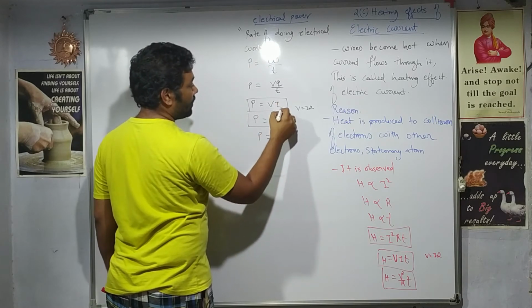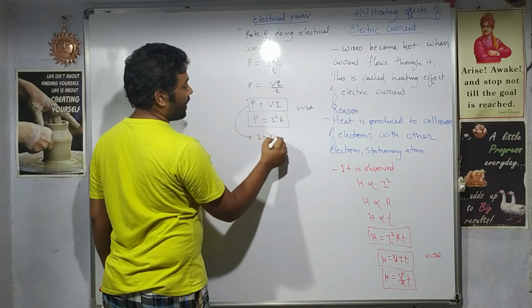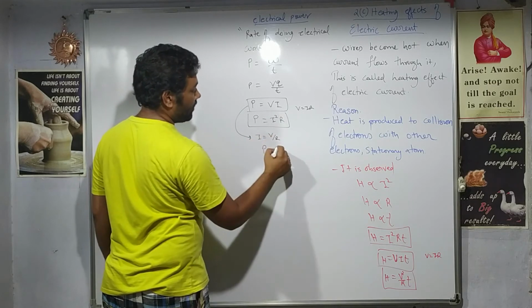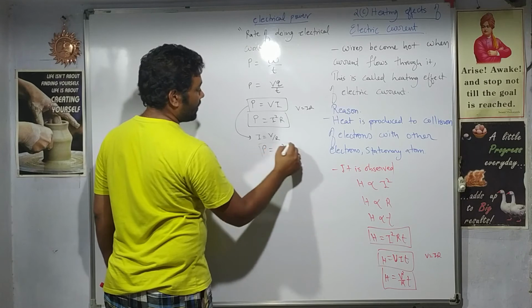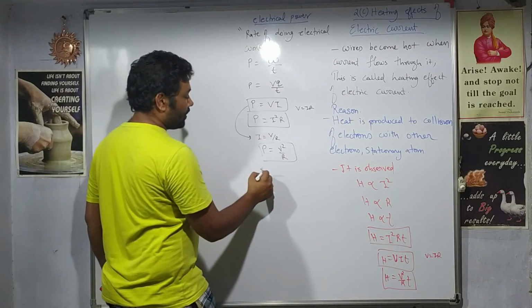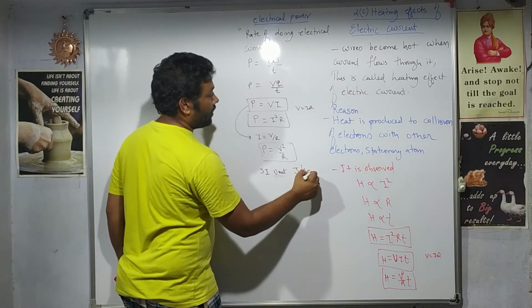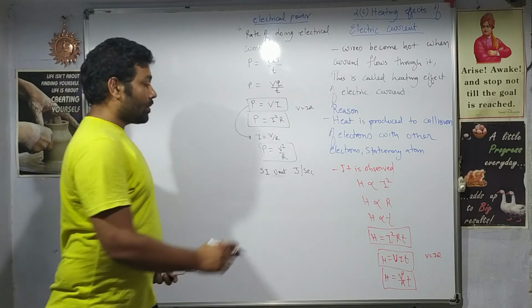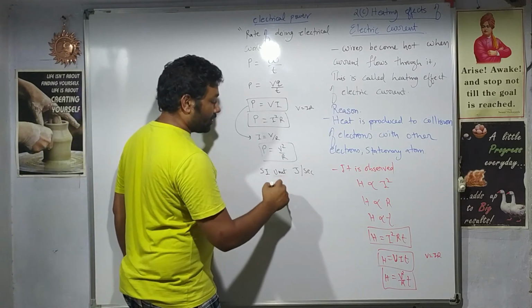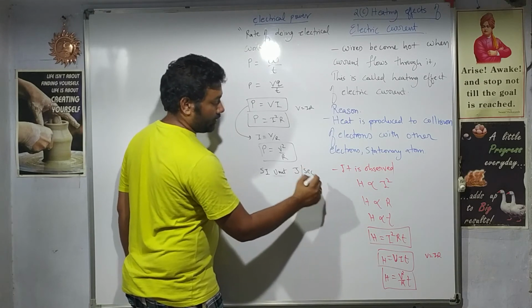Now if you substitute in the same formula I equal to V by R, then the formula will be modified as V square by R. So this is another formula for the electrical power. What is the SI unit of electrical power? SI unit of power is joules per second, right? This is the general formula, but this joules per second is also called a watt.